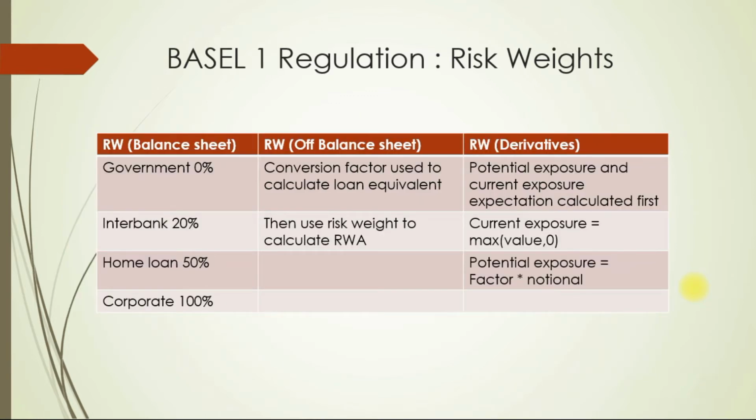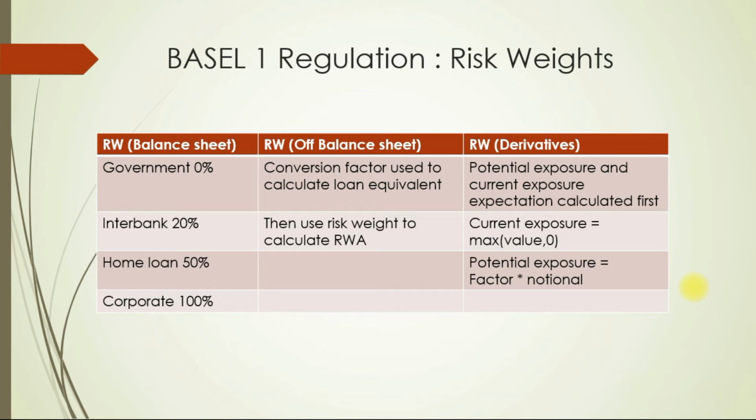Basel has defined risk weights for balance sheet and off balance sheet item, and even in off balance sheet item they have separate treatment for derivatives. For balance sheet items, following are risk weight. Government is safe, so 0% is their risk weight. Interbank is slightly less safe than government, so 20% risk. Home loan is even more risky, so 50% risk. Corporate loan is very risky, so 100% risk weight.